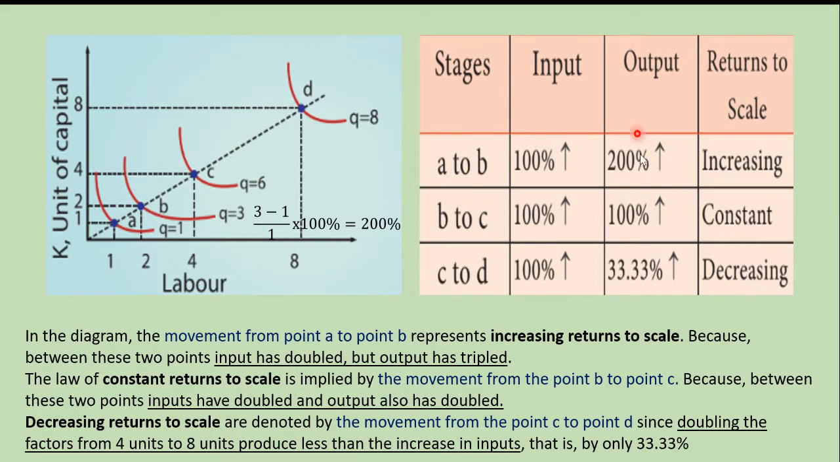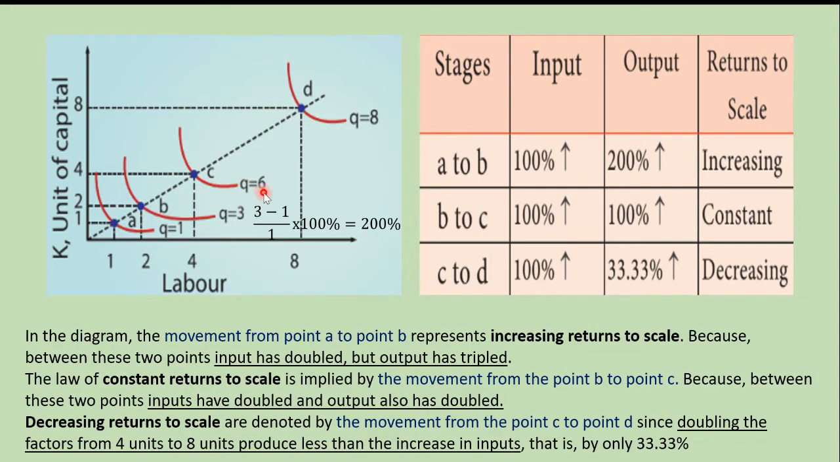What about the output? How do you calculate the output? Already I told you here. Final quantity minus initial quantity divided by initial quantity. Take A to B: final quantity is 3, initial quantity is 1. 3 minus 1 divided by 1 into 100 is equal to 200.